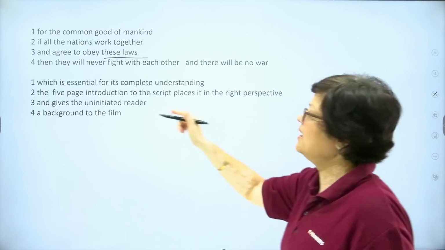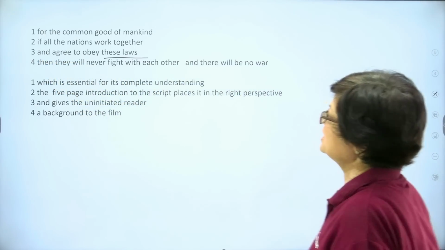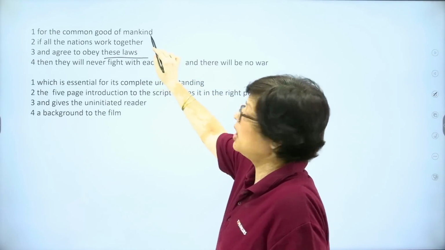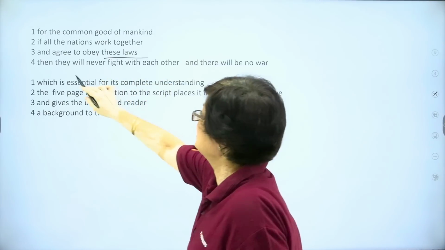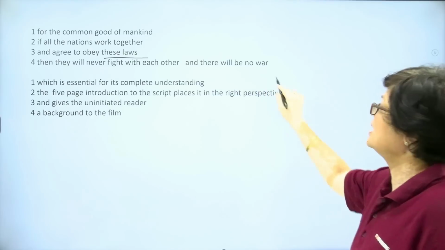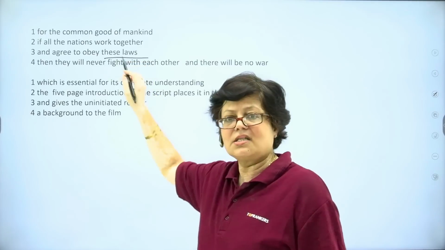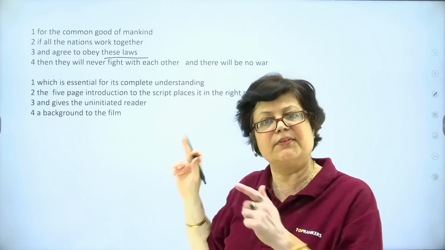So let us see, can we start this with part 2, portion 2? If all the nations work together for the common good of mankind and agree to obey these laws, then they will never fight with each other and there will be no war. So probably these laws have already been stated in a paragraph or a sentence which went before this.